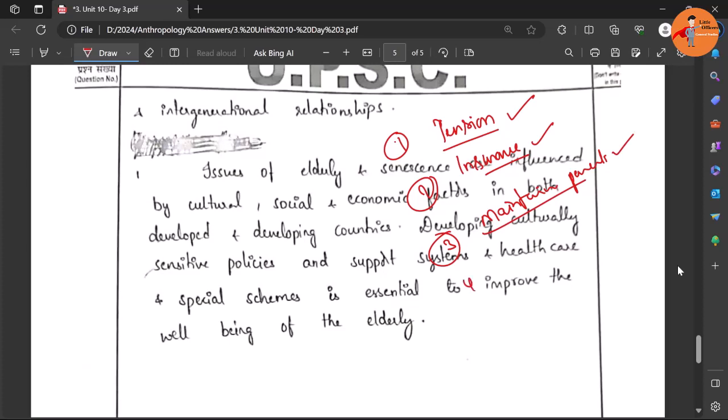Similarly, what else can we focus on? The support. They need support, and age-sensitive policies have to be made, because India is right now at the demographic peak, and slowly in the next 20-25 years we will be aging towards the maximum aged population. It is estimated that 20 to 25% of the population will be aged by 2050.